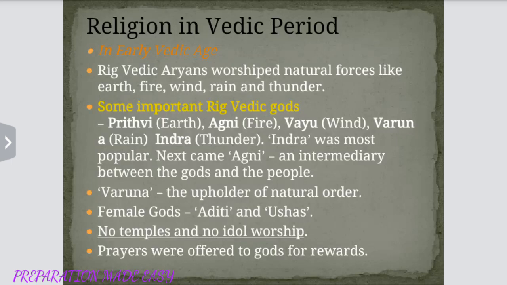Religion in Vedic period. Early Vedic age. Rigvedic Aryans worshipped natural forces like earth, fire, wind, rain, thunder. Some important Rigvedic gods: Prithvi, earth; Agni, fire; Vayu, wind; Varuna, rain; Indra, thunder. Indra was the most popular god. Next is Agni, who acted as an intermediary between the gods and the people. Varuna, the upholder of natural order. Female gods Aditi and Ushas were also seen.